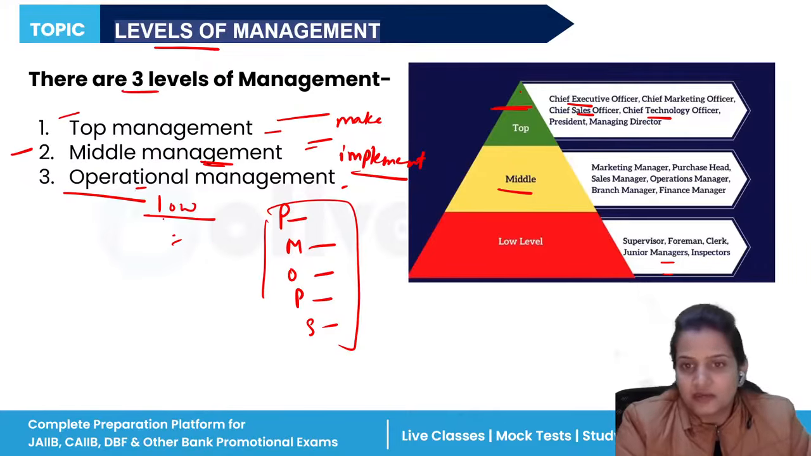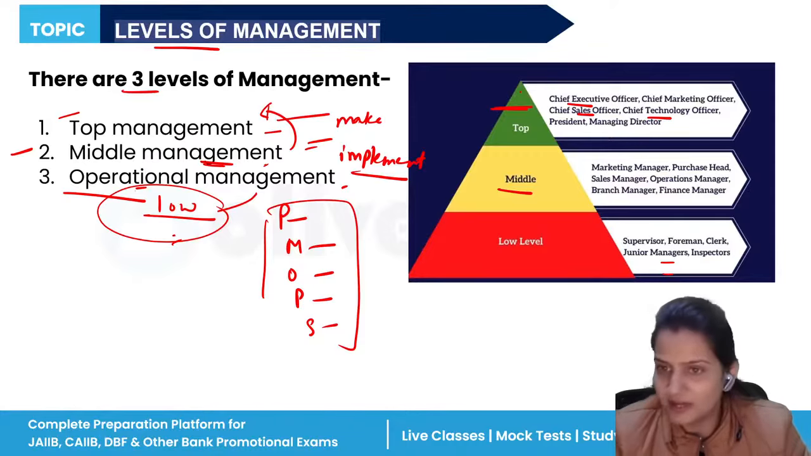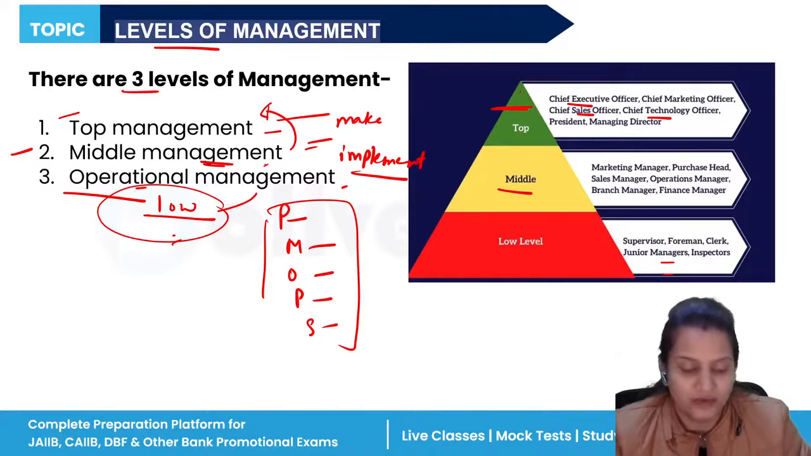And if they are having any type of grievances, any type of issues, they can report it to the middle level management. They cannot report directly to the top management. First, they have to report to the middle management. Then, middle management will report to the top management. So, this is the proper hierarchy, and in this hierarchy, the management levels work. Am I clear with this? Tell me everything is clear till over here.